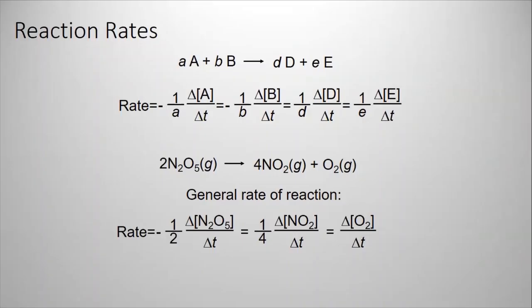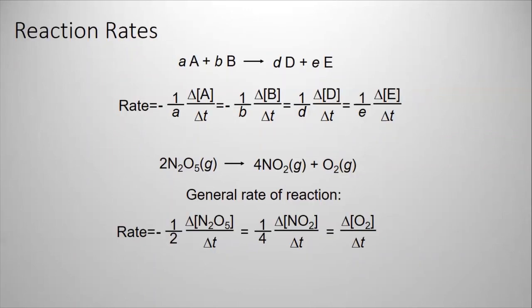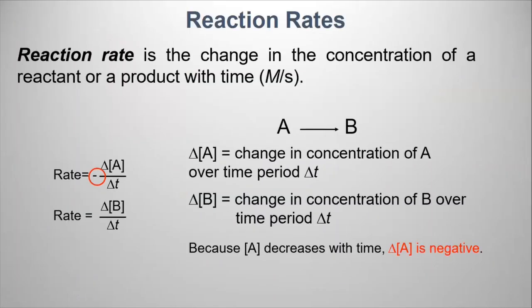So the experiment was already done, and you are provided with data. But this is how you obtain the data for this particular reaction. All right, so for what we did here, this was for 1 mole. And this was the rate of disappearance of A, and this was the rate of appearance of B.